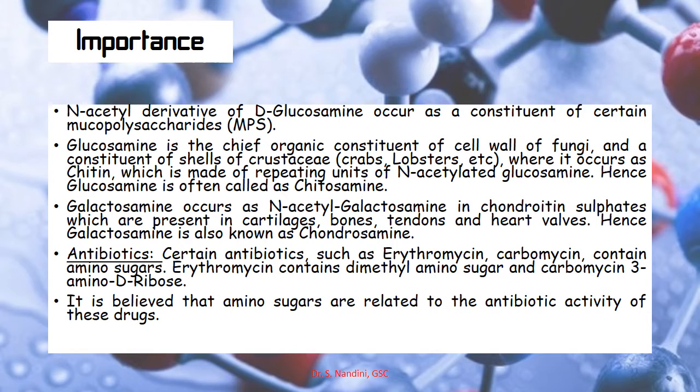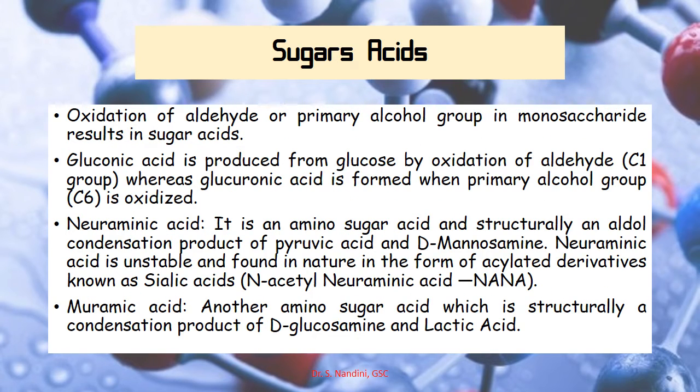Now the role of amino sugars in antibiotics: certain antibiotics such as erythromycin and carbomycin contain amino sugars. Erythromycin contains a dimethyl amino sugar and carbomycin contains a 3-amino D-ribose sugar. So it is believed that amino sugars are related to antibiotic activity.